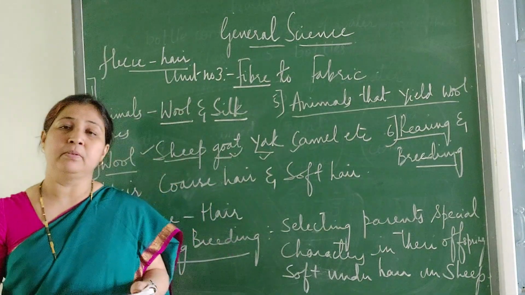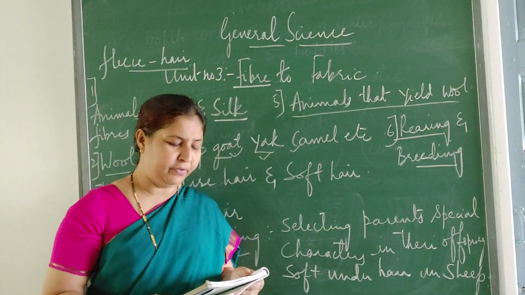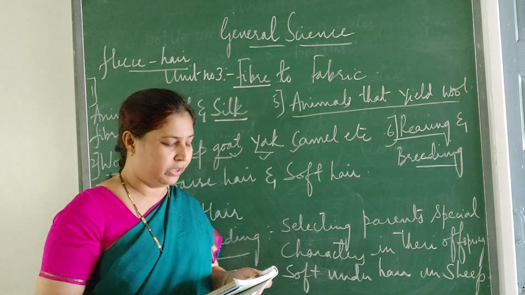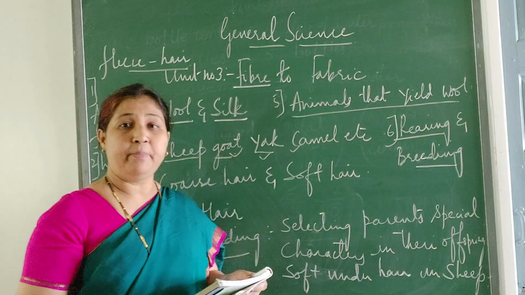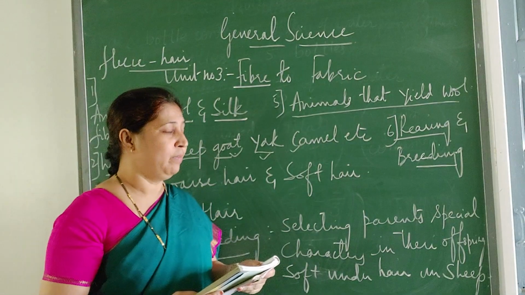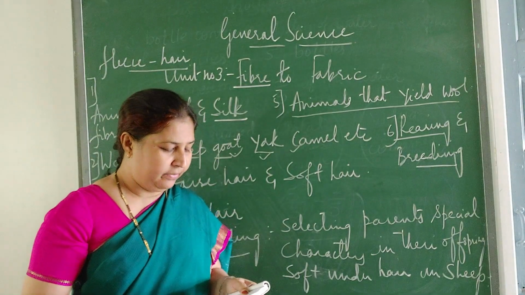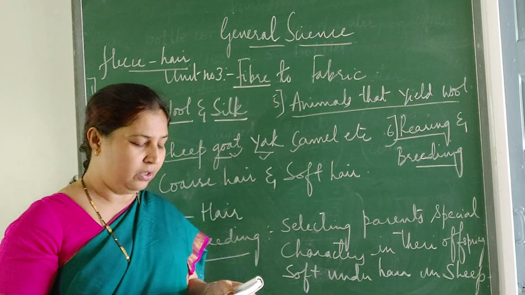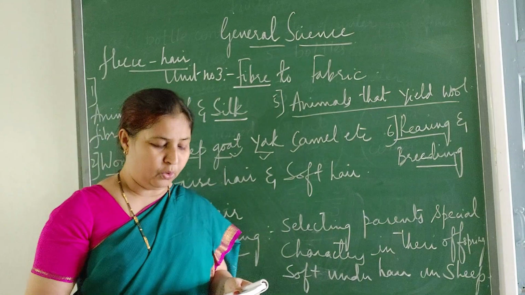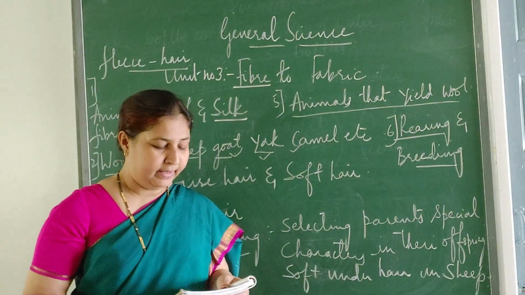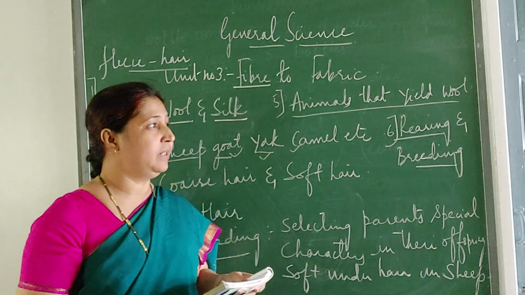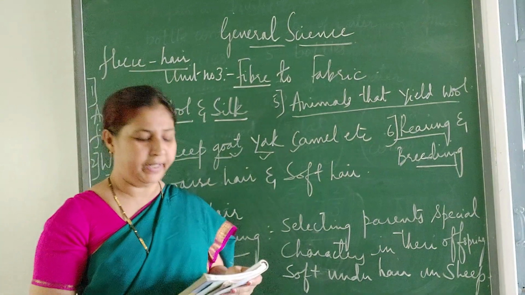Then Angora wool. This is obtained from the Angora goats. So you have different names for the goats also, where what type of wool is available from which place. Then we find it in the hilly regions such as Jammu and Kashmir also. There also wool is obtained from the goat hair. Then the underfur of the Kashmir goat is soft. So in Kashmir, the fur, the hair of the goat is very soft.